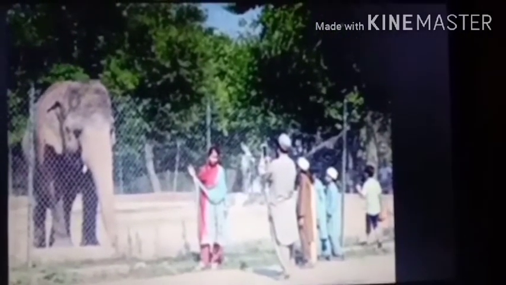Now see the next slide also. See, here is an elephant. It is also kept in an enclosure. It is not a closed cage. The cage is not fully closed. You can see the people, they are watching the elephant. They are looking at the elephant and they are taking pictures of the elephant. Yes or no? Because people go to see animals in the zoo, right?